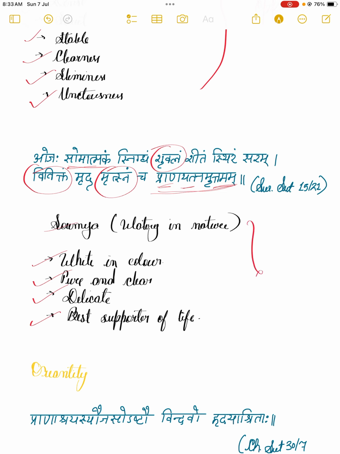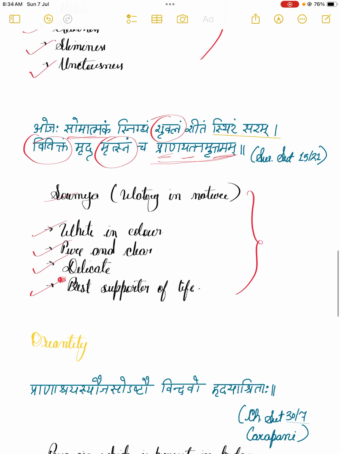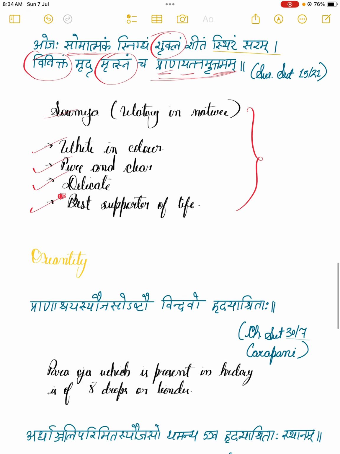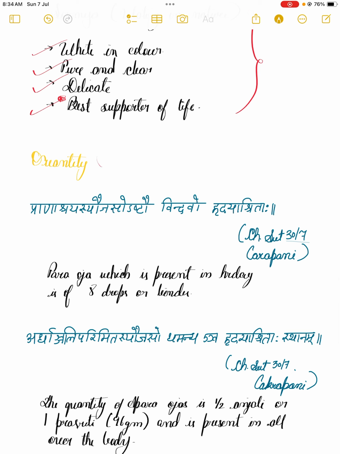So these are the differences in opinion regarding the qualities of Ojha as mentioned by Acharya Sushrut, which differ from Acharya Charak. The rest is the same. And this is very important, the best supporter of life. Actually, even Acharya Charak has mentioned it too, but in a different chapter and in a different context. He has also considered Ojha as the prana ayatan, worth mentioning. Next, coming to the quantity and location. We will be studying the quantity and location together.